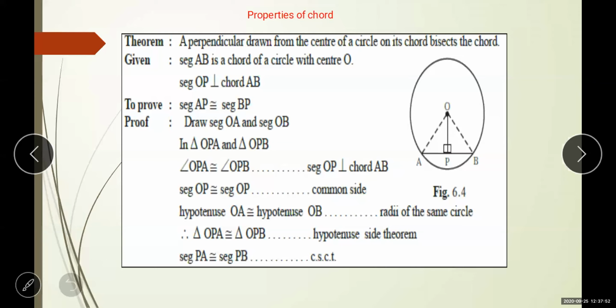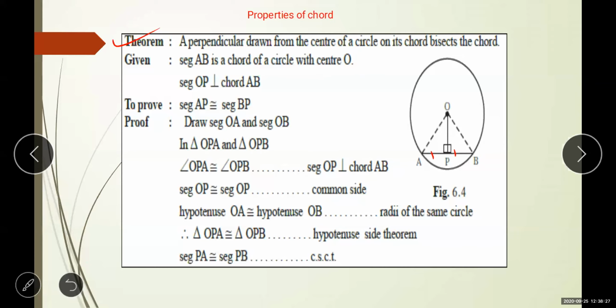Now the next is properties of chord. In the form of a theorem, the property is given: a perpendicular drawn from the center of the circle on its chord bisects the chord. Bisect the chord means it divides the chord into two equal parts. Okay, so when it makes 90 degrees, it makes the midpoint. If this is the midpoint, then these parts are congruent. Bisect means divide into two equal parts.